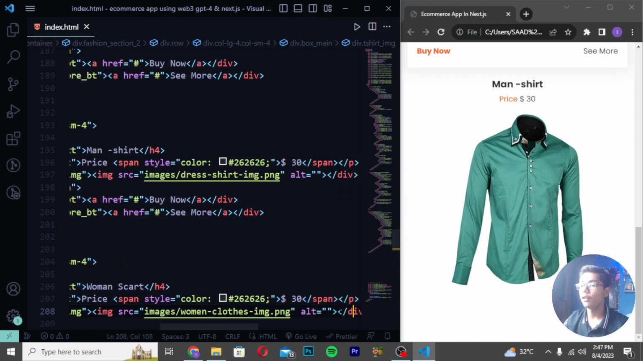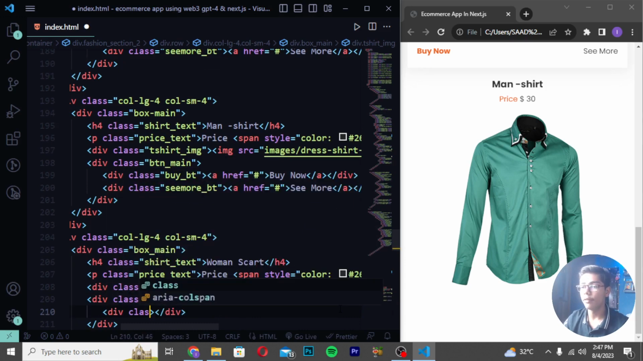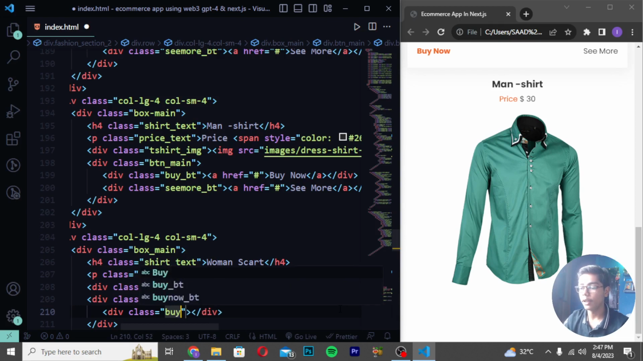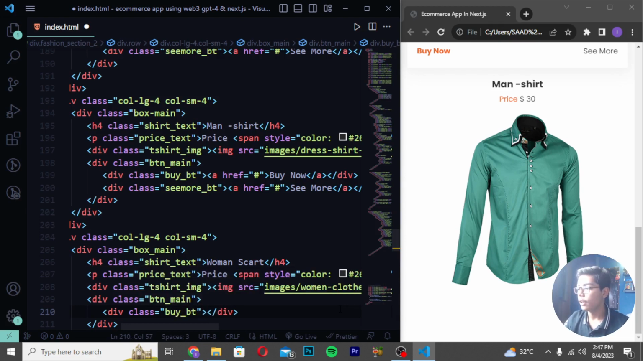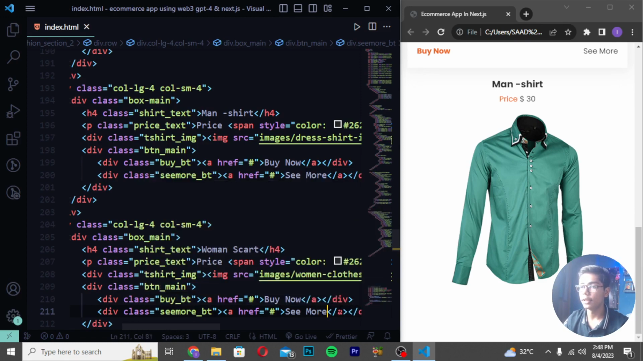Then I will be moving down after this close div here, and I will be writing here btn_main, and I will be writing it as div class buy_bt. So I will be now writing here buy_bt. Then you have to just write here a tag, and I will be now writing here buy now. Then save it. After saving this, you have to move down and create div class which should be as c more_bt. Then I will be now writing here a tag, and then I will be just writing here c more like this. Save it.